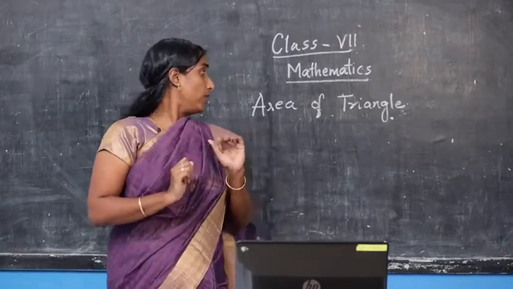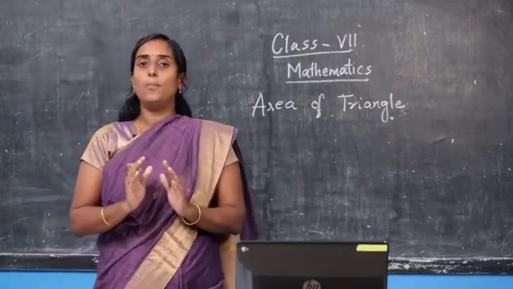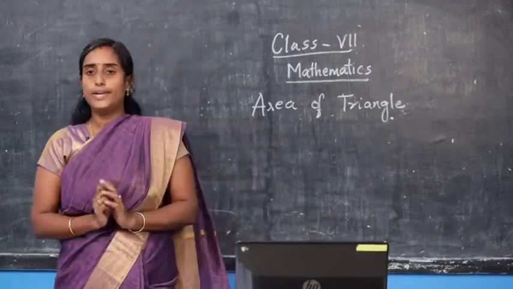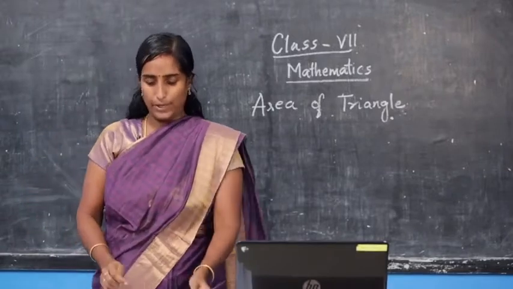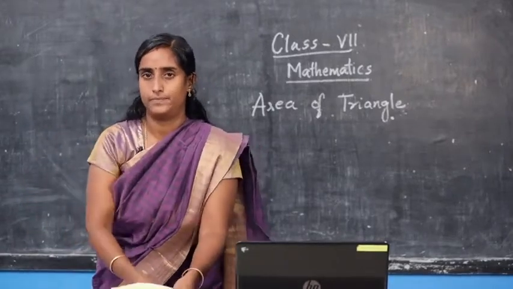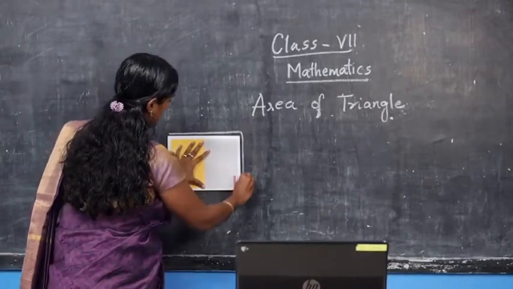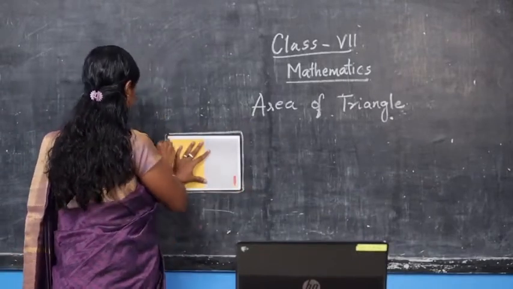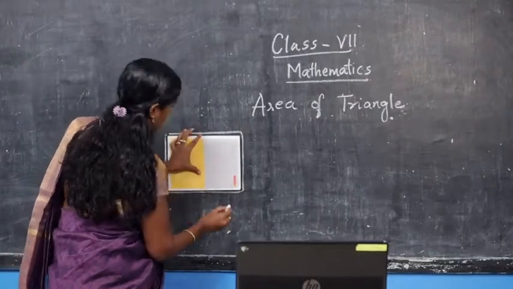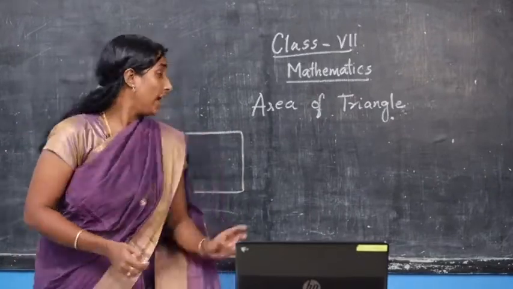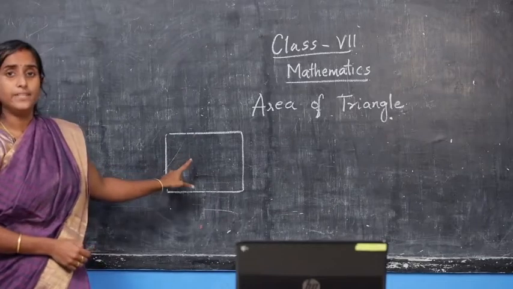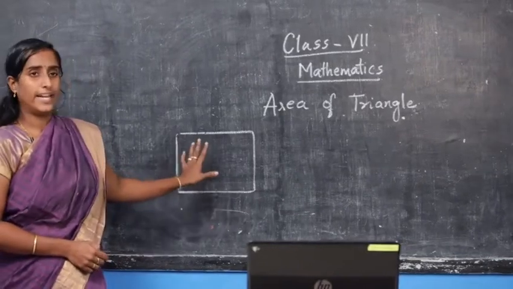Now if I give a small problem, will you all do it? Now let me draw a rectangle. Are you all sure this is a rectangle? Yes, this is a rectangle.